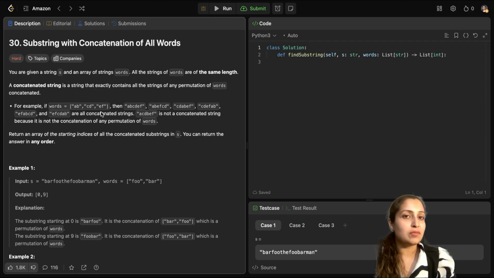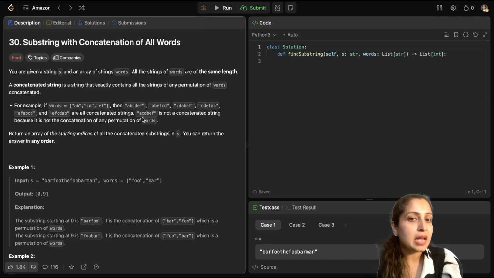And your string S which has been given to you, say suppose is ABCDEFGH, something like that. Okay, it's a very big string. You have to find all the occurrences of any of these permutations of words in that big string S and return the starting indices of occurrence of those words. The indices could be returned in any order. It could be returned as 0, 9 or it could be returned as 9, 0. So the order of indices doesn't matter. Now here ACDBEF is not a concatenated string because you are breaking down the individual substrings.